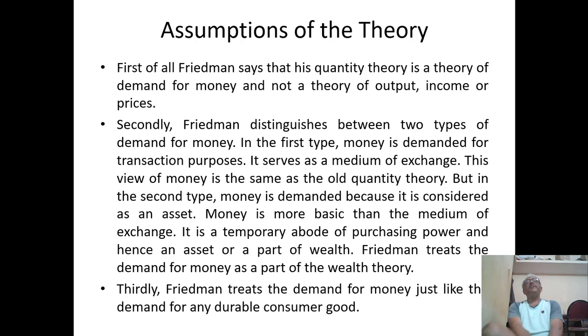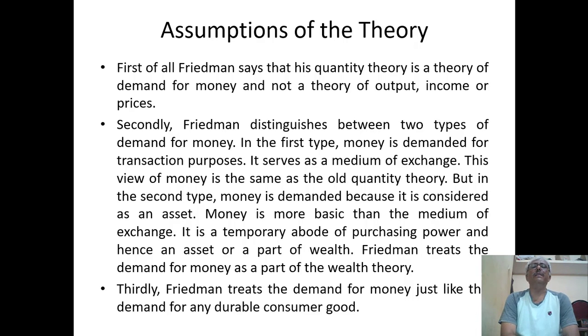Then what are the important assumptions of this theory? The important assumption of this theory is that the quantity theory of money is a demand for money. This theory is basically about the demand for money. It is not the theory of output, income and prices. It is the demand for money.